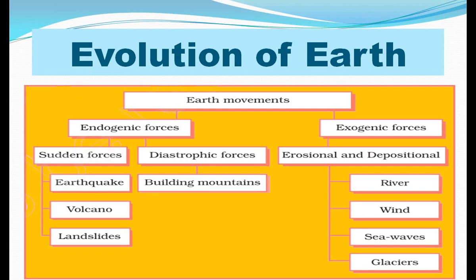Endogenic forces are of two types: sudden forces and diastrophic forces. Sudden forces include earthquake, volcano and landslide, and diastrophic forces means slow forces, slow movement, and the slow movement results in the building of mountains.